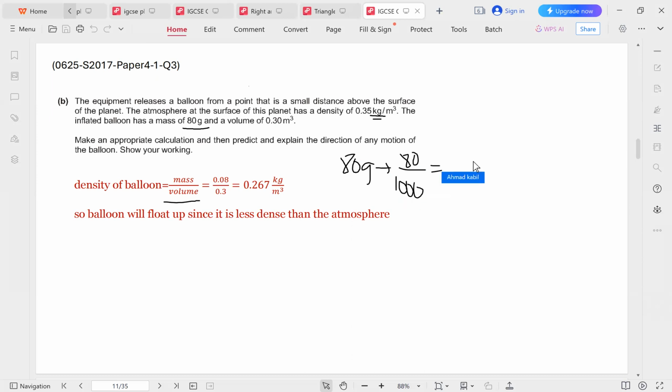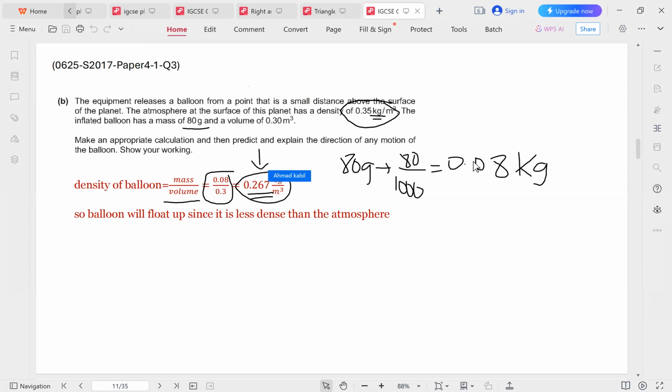And when we divide by 1,000, we get 0.08 kilograms for the mass. So now that we have the mass, we just divide it by the volume as such, and we get 0.267 kilograms per meter cubed. Now we compare this to the density of the atmosphere, and since this is less dense than the atmosphere, therefore it will float up or rise up.